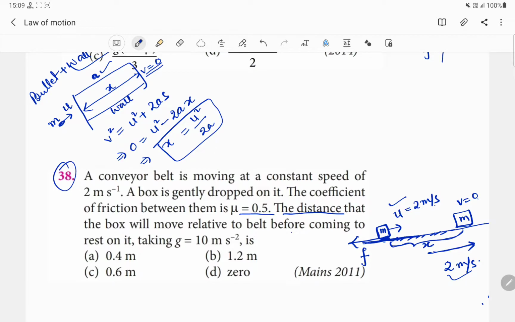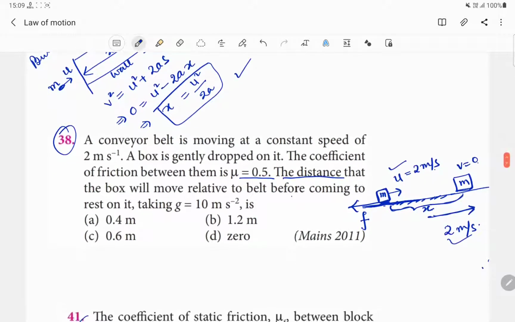If we use this same concept over this question number 38, what will be the exact formula? The exact formula will be x is equal to u square divided by twice a, and this a is nothing but retardation, and this retardation will be given by the frictional force, and we do know that frictional force will be equal to mu mg.